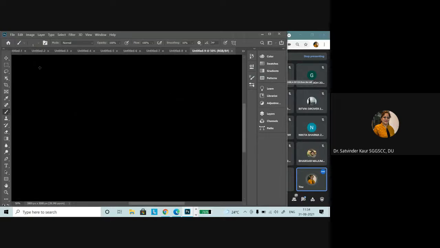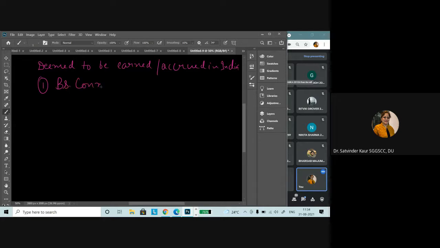I am just now discussing earned in India, which is direct, since the source of income is in India. But when we talk about deemed to be earned and deemed to accrue in India, what situations can there be? In this particular case, the first thing is if there is any business connection in India. For example, there are certain MNCs which outsource a particular part of the business or a particular project, right?